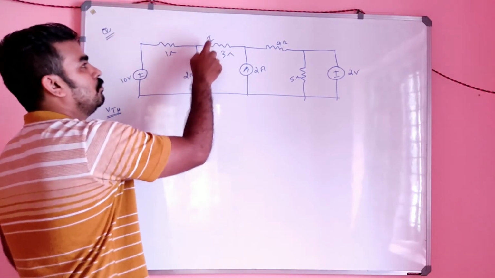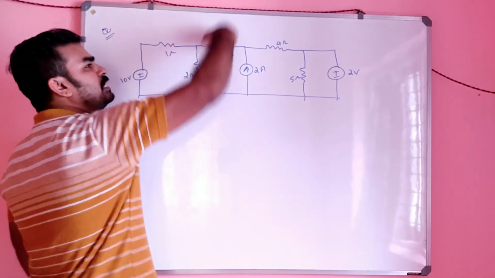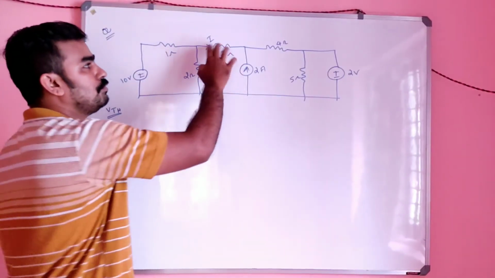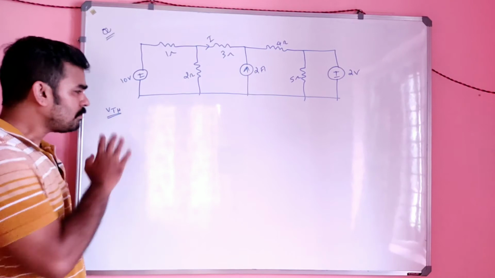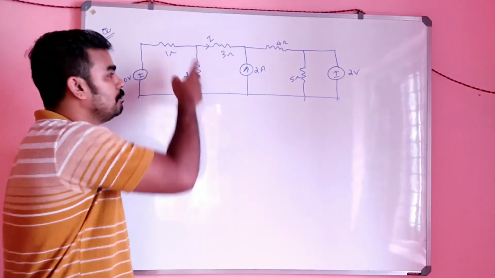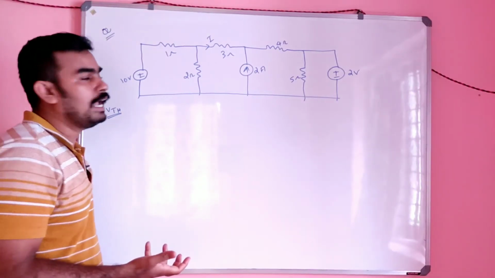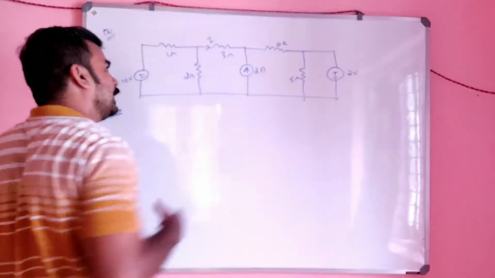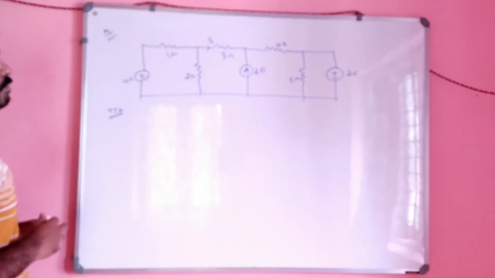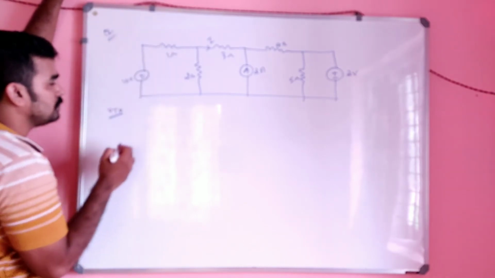So here we have to find the value of I. So now you have to remove this 3 ohm first, and you have to find the remaining circuit equivalent, in equivalence with the Thevenin circuit. So when I remove this 3 ohm, what will be the remaining circuit?